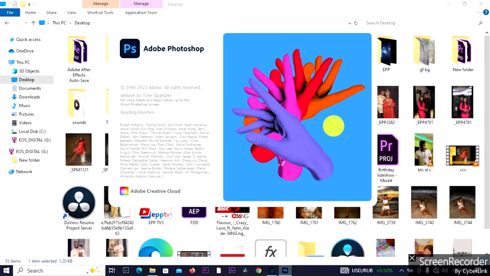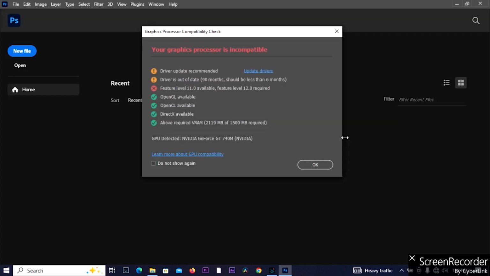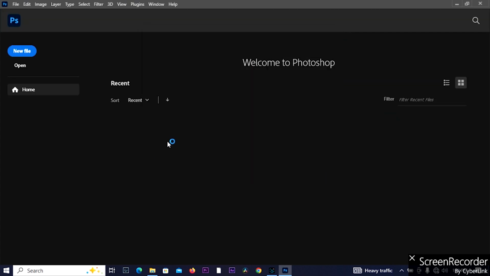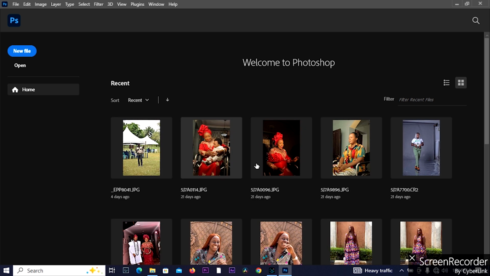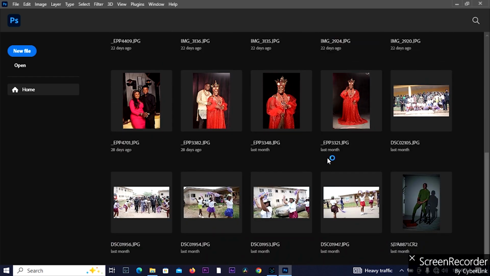Adobe Photoshop has been in existence for more than 10 years in the Adobe industry. It's used for photo editing, retouching, graphics design, and so on. So this is the interface of Adobe Photoshop.